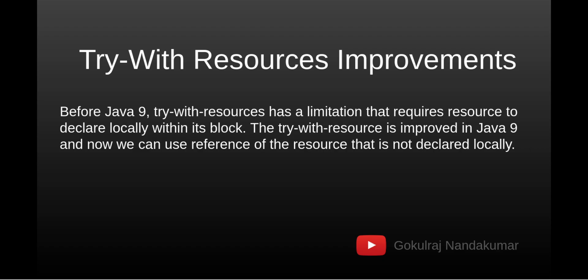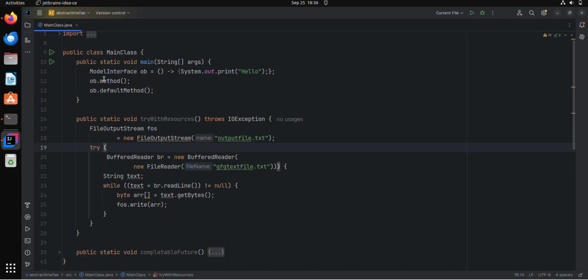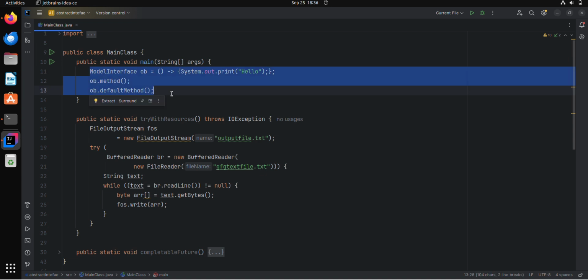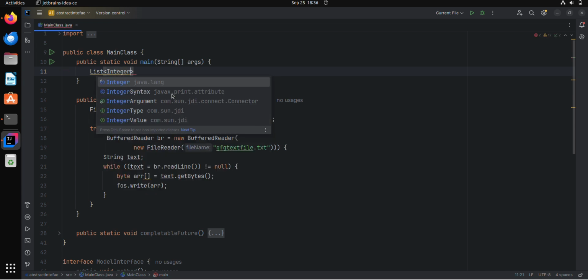Okay, now we are moving to the next feature of Java 9. A few new static methods were added to create an unmodifiable instance of the collections. Okay, what exactly it is, we will see by an example. Just imagine I need a list of some integers.